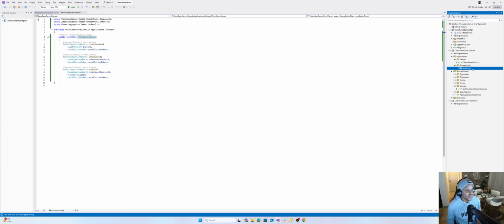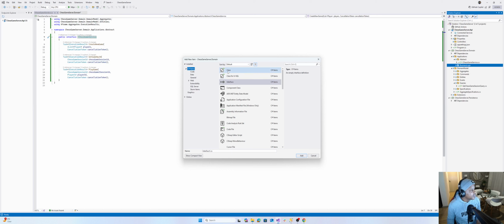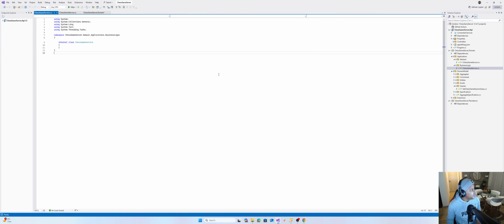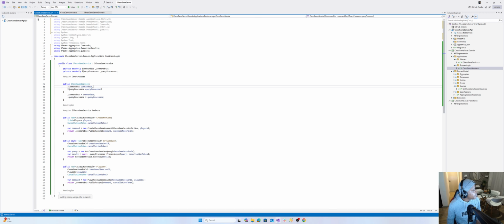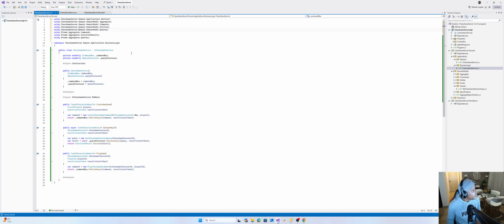I'm so used to creating a new folder. Add a new item: ChessGameService. And the business logic inside will look something like this. Just remove anything we don't need. Cool, so what are we seeing here?